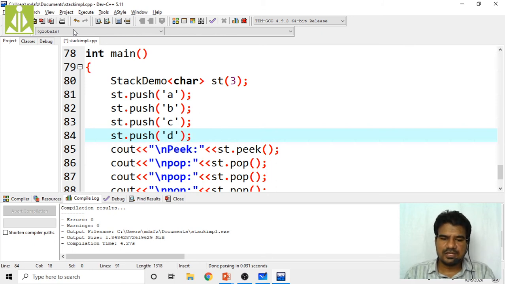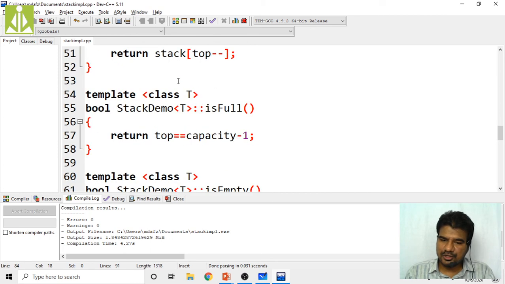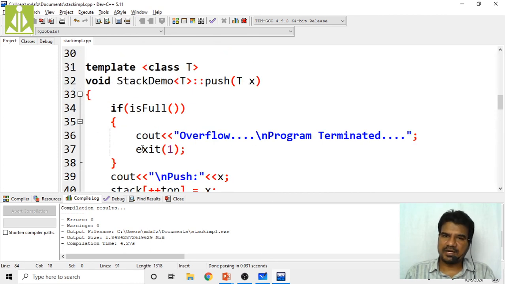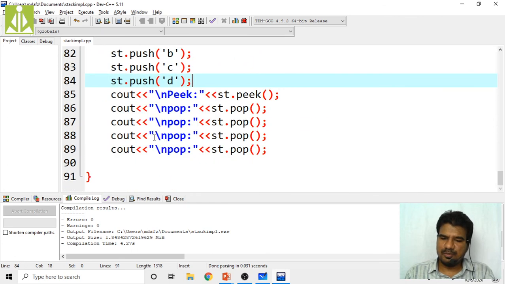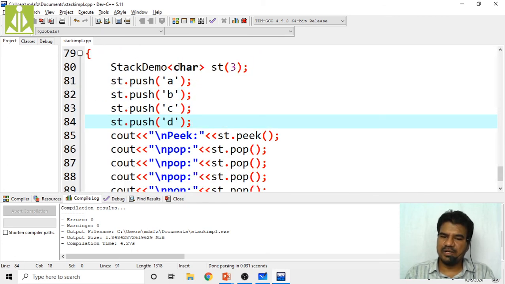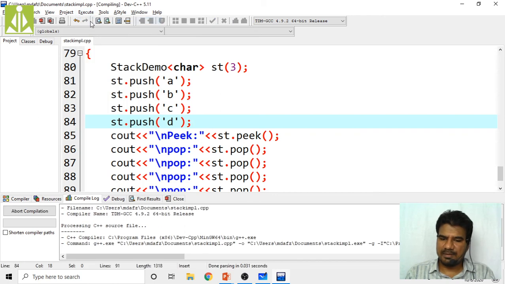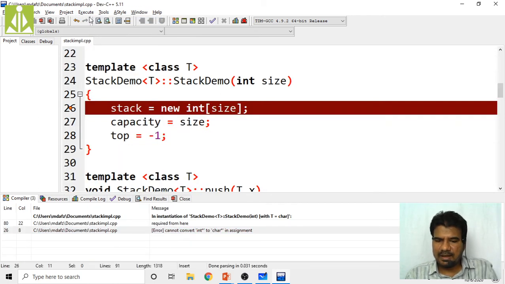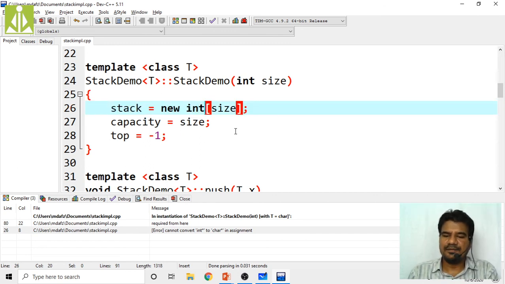Like this. So quickly save the program. Only here you have to change. You no need to change these abstract types once again. As it is template type, they are independent to the type now. In order to make this stack as character, only this changing is enough. So compile, successfully compiled. Yeah, here when you are creating this stack demo, in order to make this as T, instead of int, T you make.